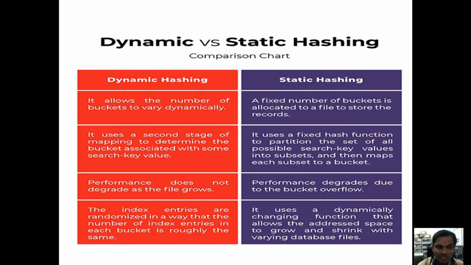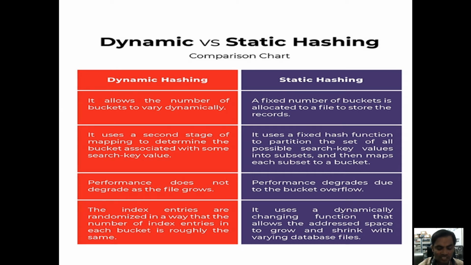Even though a collision occurs, the index entries are randomized in such a way that the number of index entries in each bucket is roughly the same. For 11 the remainder is 1, so it is stored under the first index. For 13 also the remainder is 1. Randomly it allocates the index entries to each bucket roughly the same under dynamic hashing.